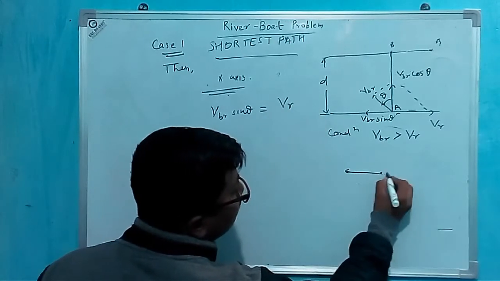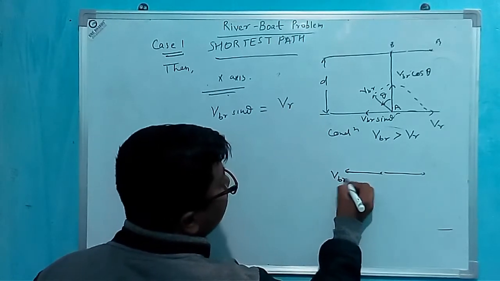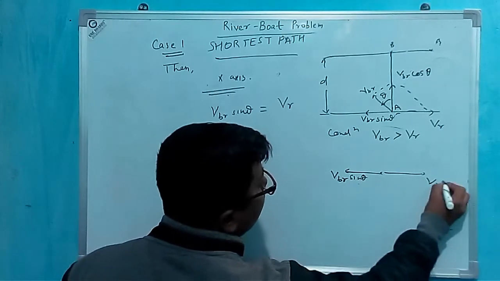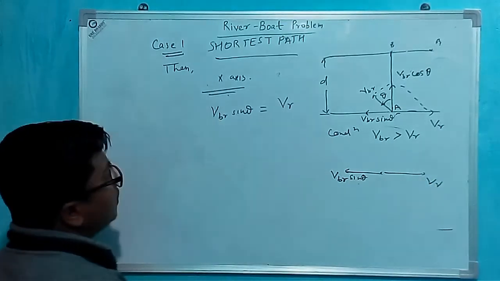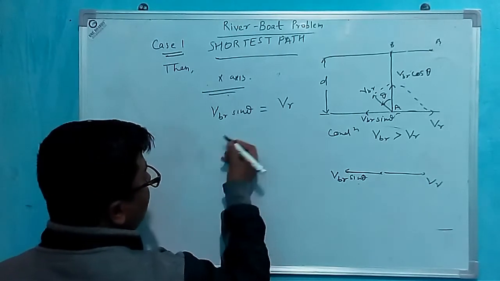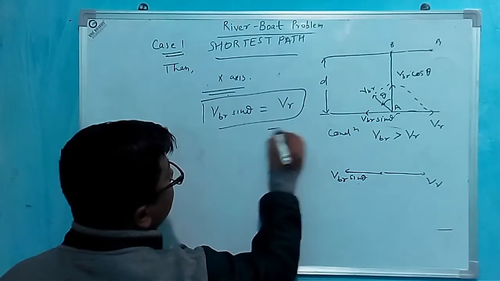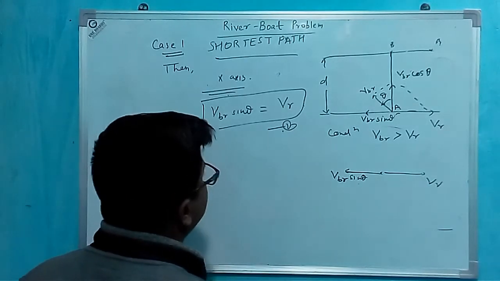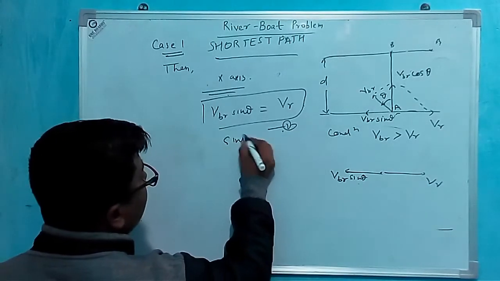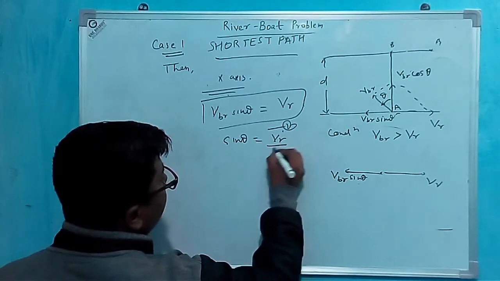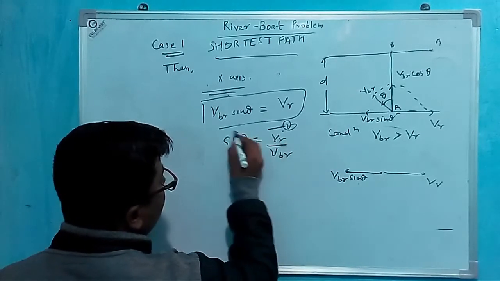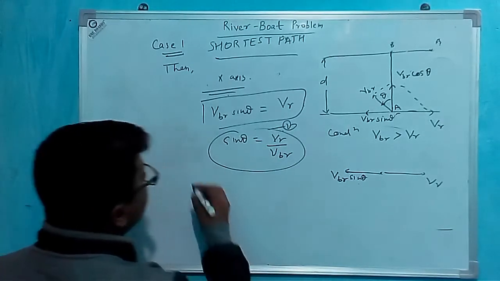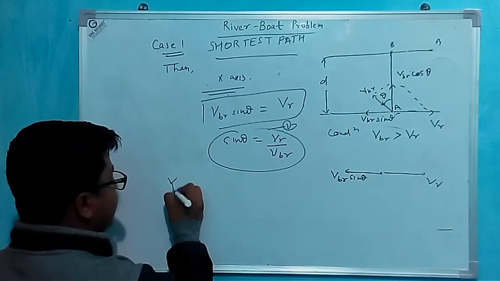This is velocity of boat with respect to river sin theta, VBR sin theta, will be equal to velocity of river. Okay, therefore this is the first equation. Okay, and sin theta will be VR by VBR. Okay, and on y-axis,